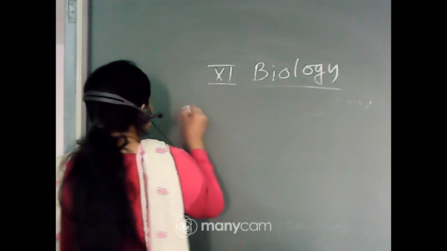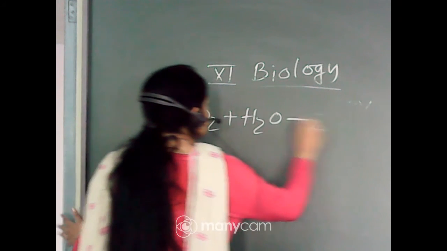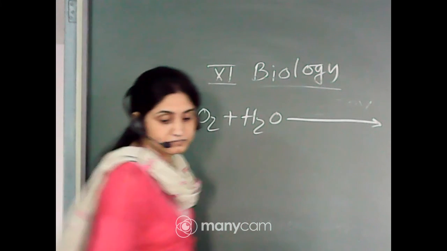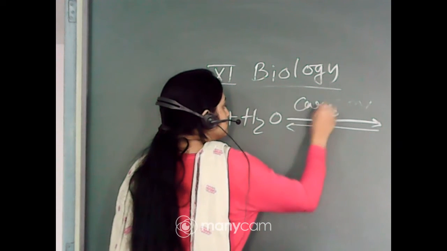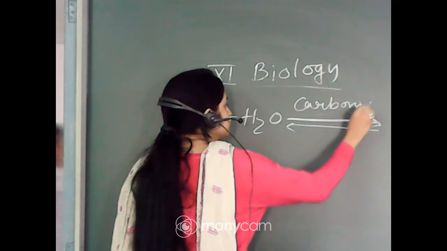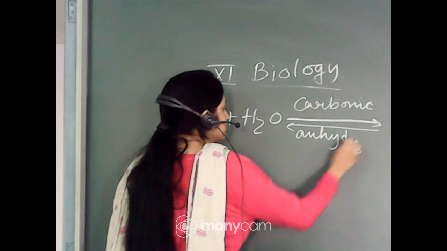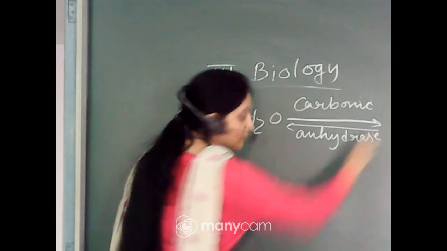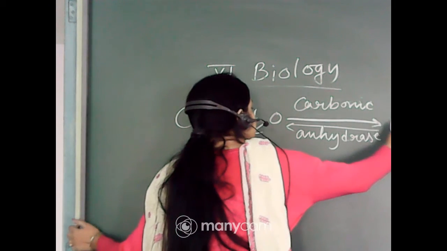That is CO2 plus H2O, then carbonic anhydrase, gives H2CO3.